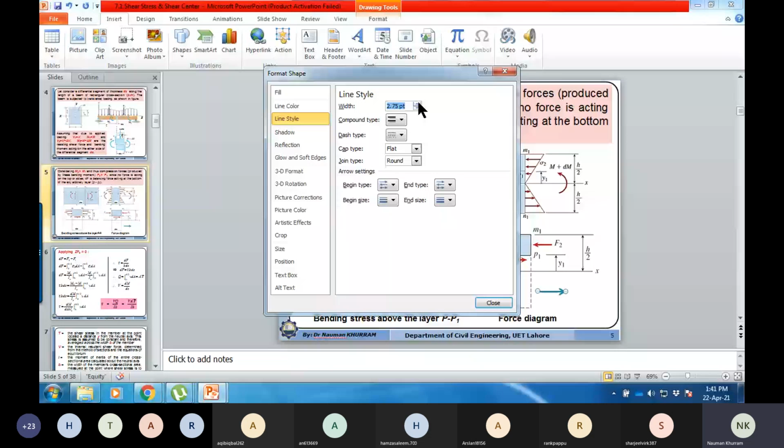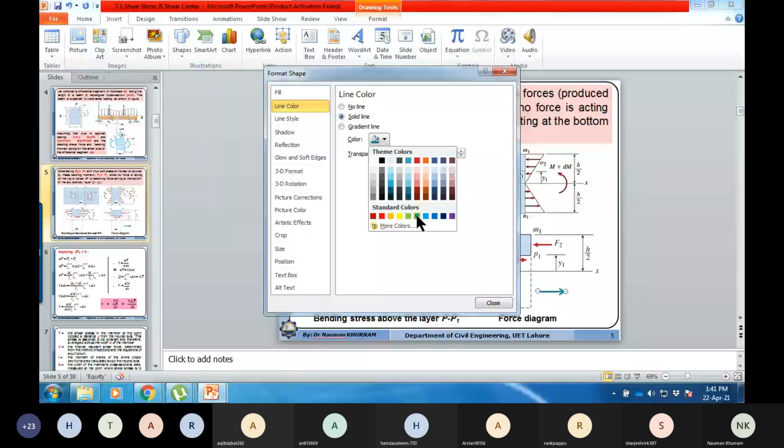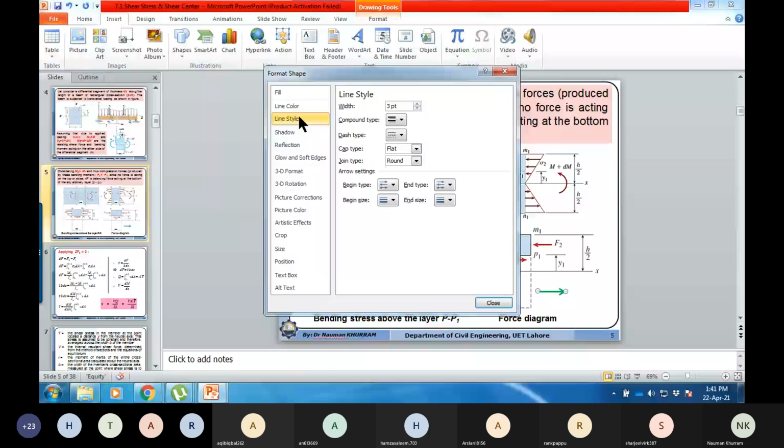And for this bottom, let me choose some different color. Yes.